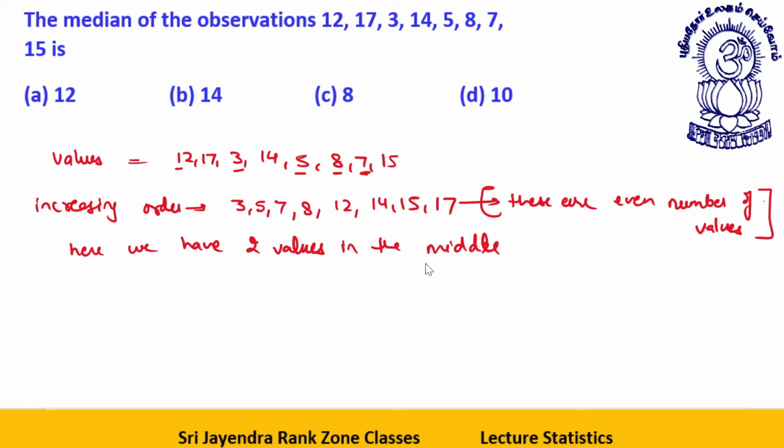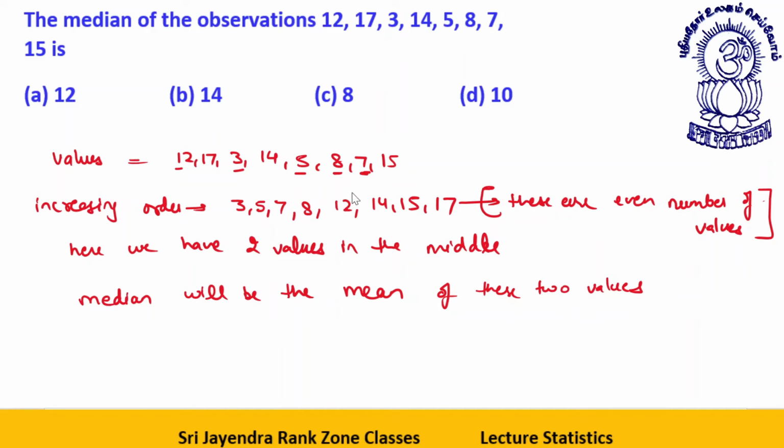So we have two values in the middle. When we have two values in the middle, what will the median be? The median will be the mean of these two values.